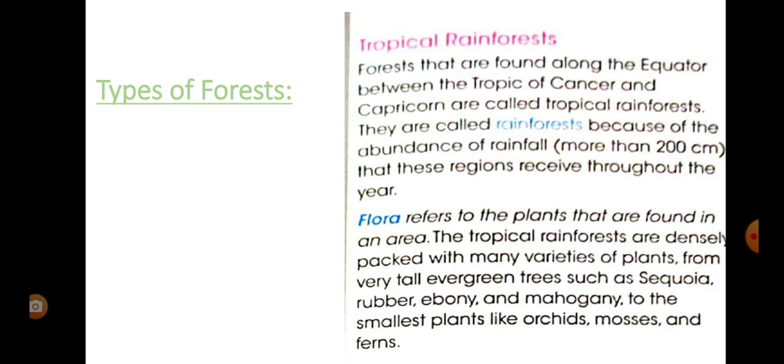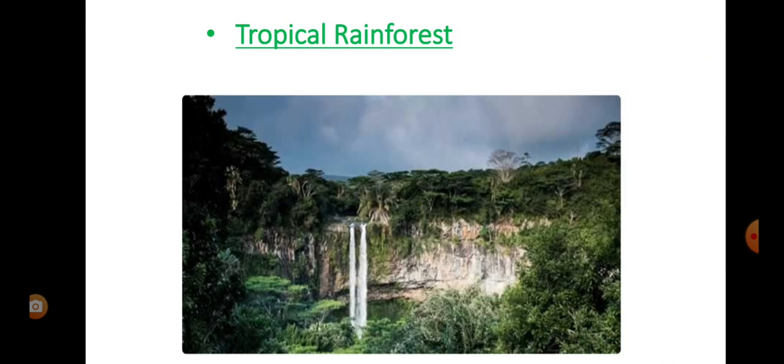So let's see the diversity of plants and animals there. First is flora. Flora means the diversity of plants in a forest. In this tropical rainforest there are many varieties of plants, and all of them are evergreen trees like rubber, ebony, mahogany, and some small or smallest plants also, like orchid, moss, fern, etc. So this is the tropical rainforest.